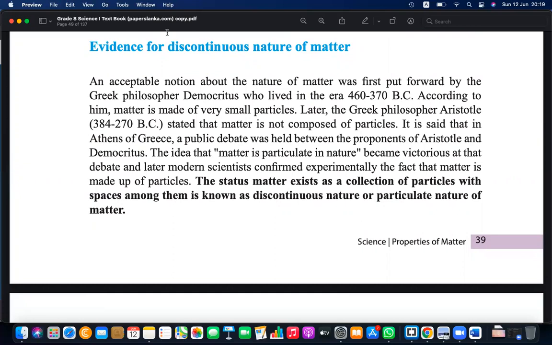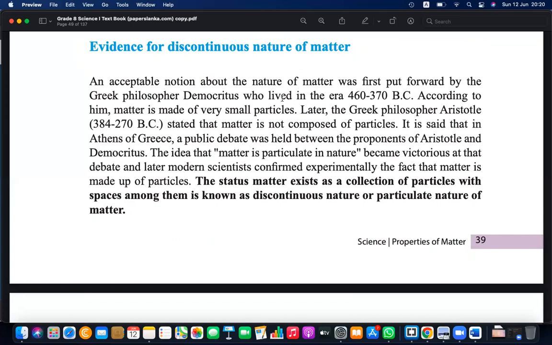It was in ancient times, 2000 years ago, that they were expressing their ideas. Aristotle and Democritus, these two philosophers, had two opposite ideas. Democritus said that matter is made of small particles.